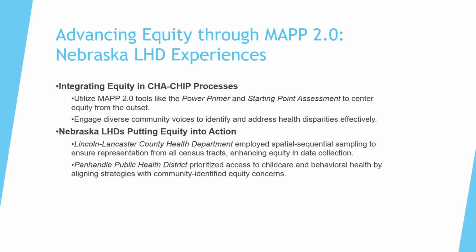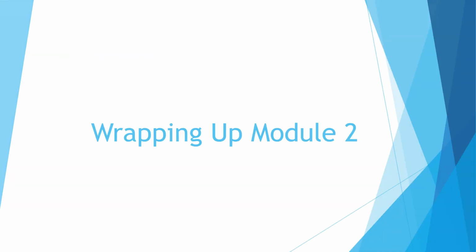These examples remind us that equity isn't an extra step, it's how we ensure our CHIP work is inclusive, impactful, and responsive to those who need it the most. By embedding equity into each phase of MAPP 2.0, you strengthen your public health practice, and you build trust and legitimacy in your community. So let's wrap up everything we've covered in Module 2.